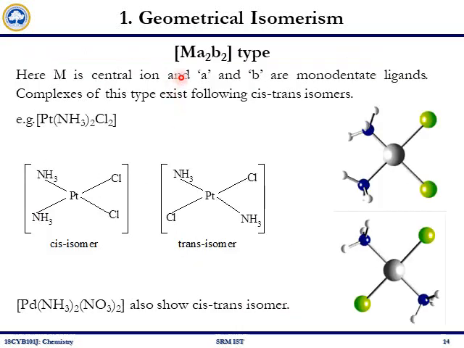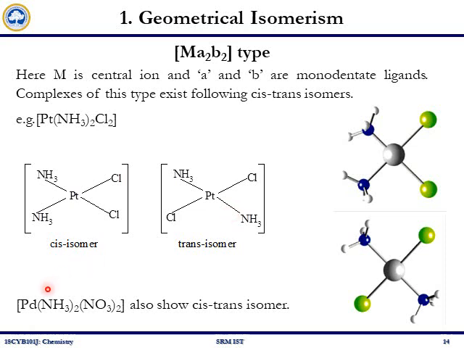Now we will discuss a few types that we have seen in the previous slide. Let's start with the Ma2b2 type. Here you have a central ion M surrounded by monodentate ligands A and B. Example, a platinum based complex having 2 ammonia and 2 chloride ligands. We can arrange these ligands around platinum in a square planar geometry in a cis manner, the cis isomer, and as a trans isomer. Here you have ammonia adjacent to each other, whereas here they are in a trans manner.